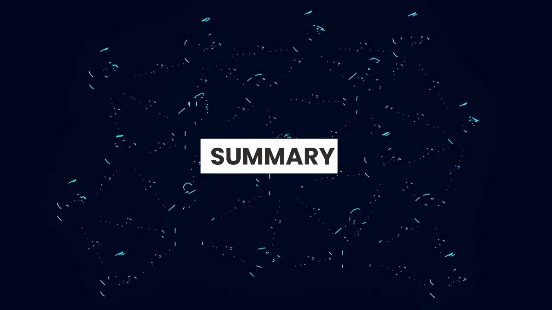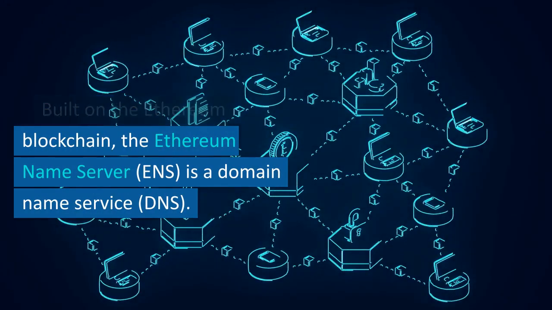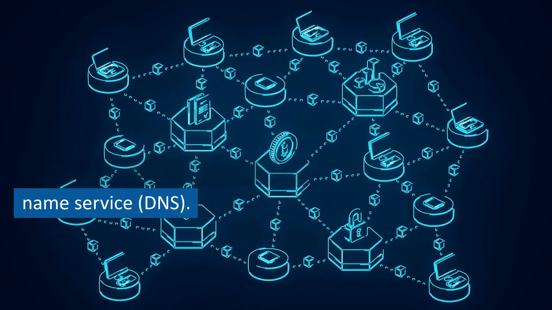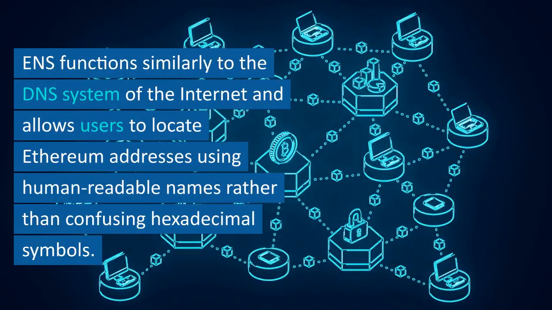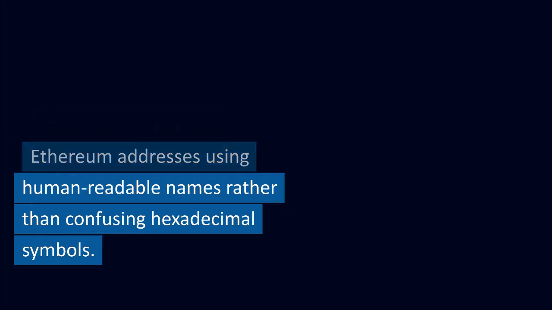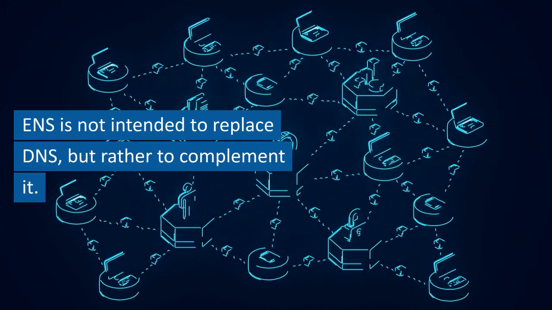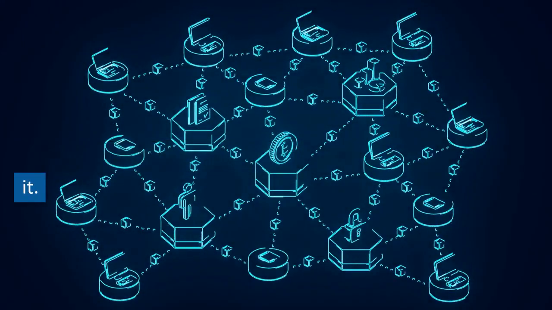Summary: built on the Ethereum blockchain, the Ethereum Name Service, ENS, is a domain name service, DNS. ENS functions similarly to the DNS system of the Internet and allows users to locate Ethereum addresses using human-readable names rather than confusing hexadecimal symbols. ENS is not intended to replace DNS, but rather to complement it.